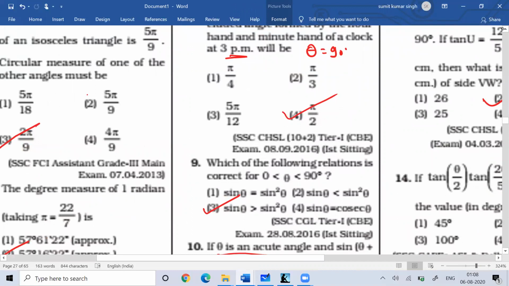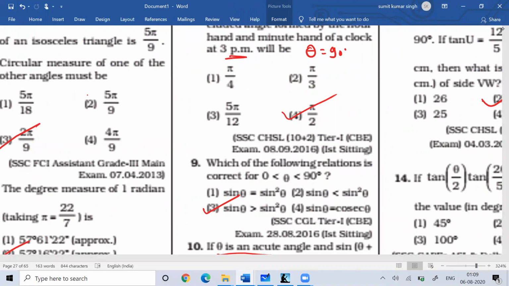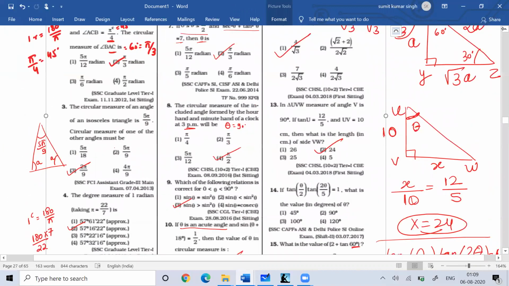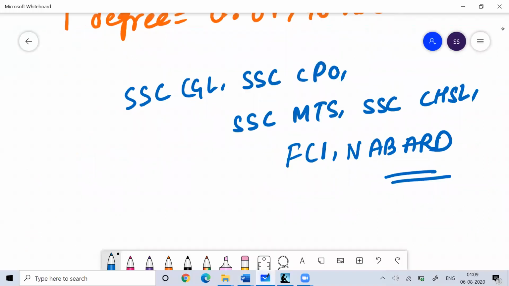I believe you have understood these questions. All were easy, not at all difficult to work on.